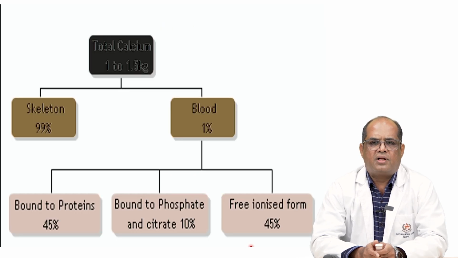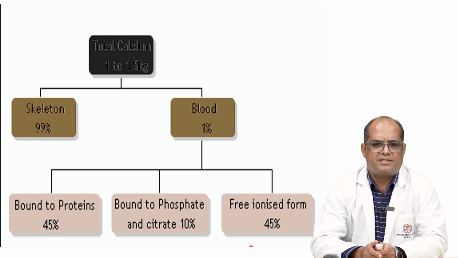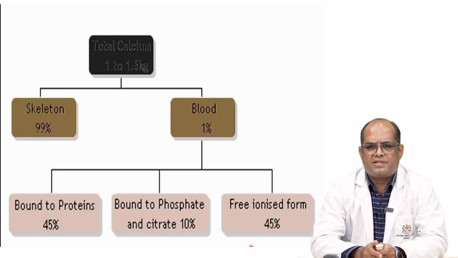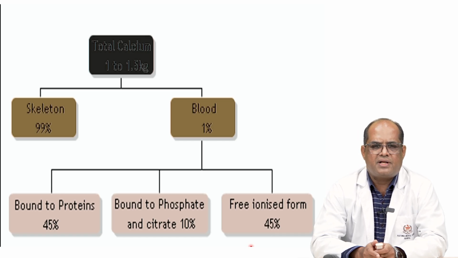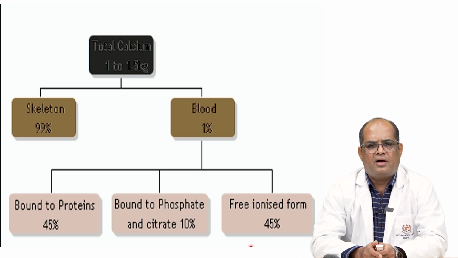The body total calcium is around 1 to 1.5 kilogram. Out of that, 99% is present in the bones and teeth in the skeletal system and 1% is present in the blood. In that 1%, 45% is bound to proteins and another 10% is bound to phosphate and citrate, and the remaining 45% is free ionized form which is used for biological functions.